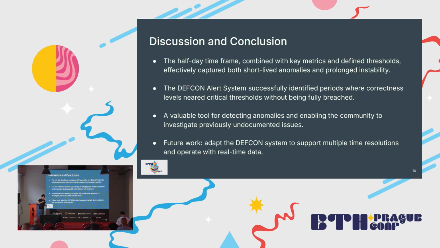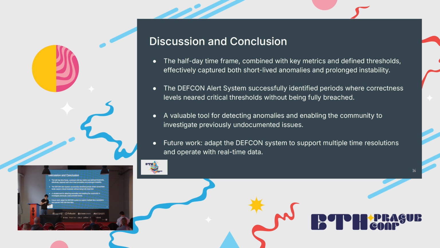And to conclude, we think this work was pretty useful because it allows us to detect different kinds of anomalies. For example, the problem that happened in 2023 was a really short-lived anomaly with really bad epochs going on, but most epochs were performing just fine. So it helped us to detect this, and at the same time, we could detect prolonged instability. It allows us to detect badly performing epochs that are still doing their job, meaning they could finalize the blocks.